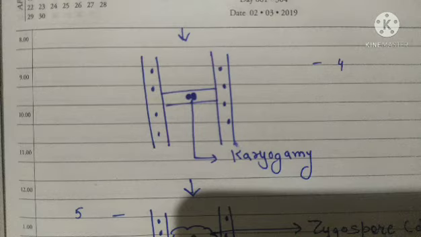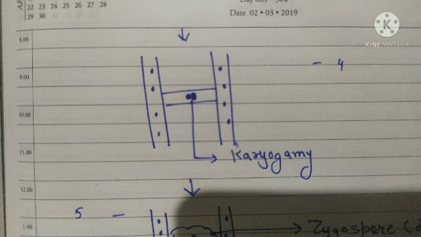In the fourth step, you are observing karyogamy. Karyogamy means fusion of the two haploid nuclei which have come together in plasmogamy. Thus now a diploid nucleus is observed. Karyogamy means, repeat, it is fusion of haploid nuclei. When two haploid nuclei fuse, it results in the formation of the diploid nucleus, and this is known as karyogamy.